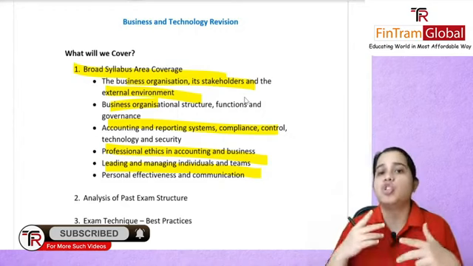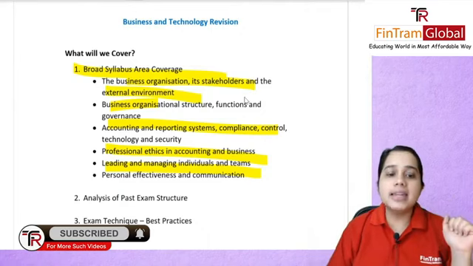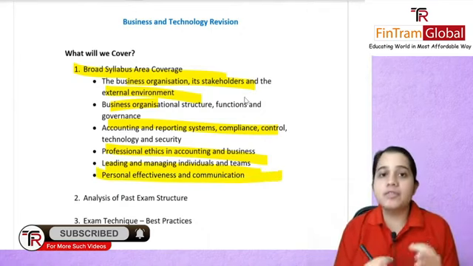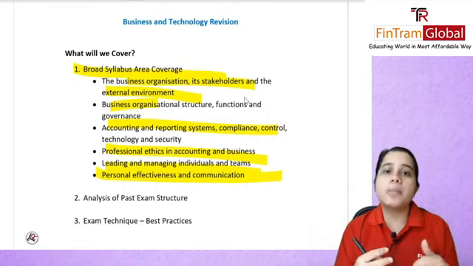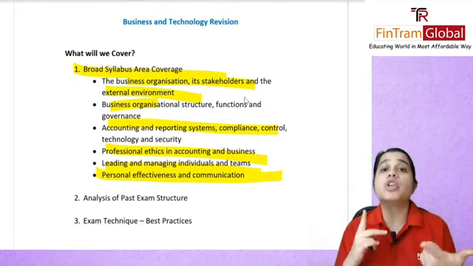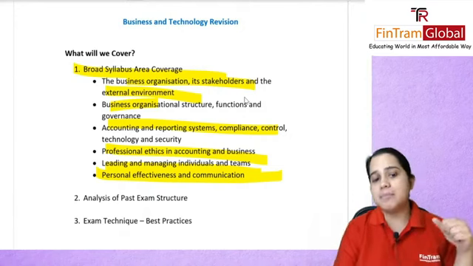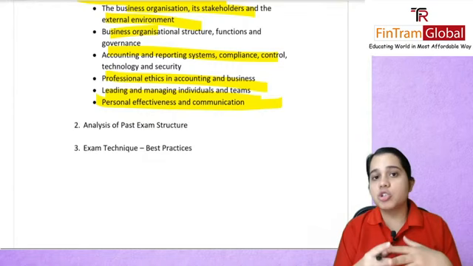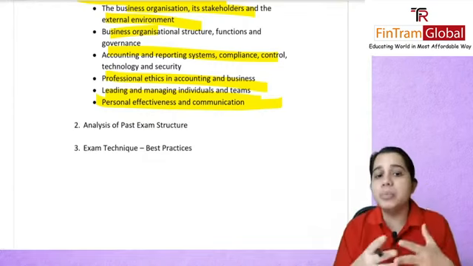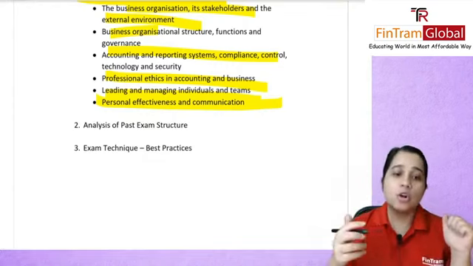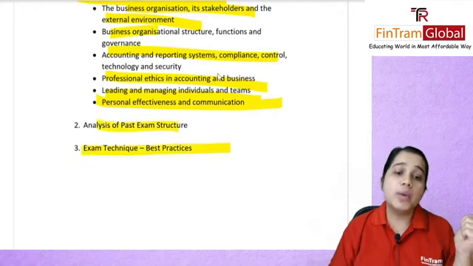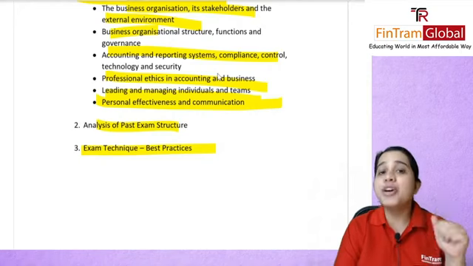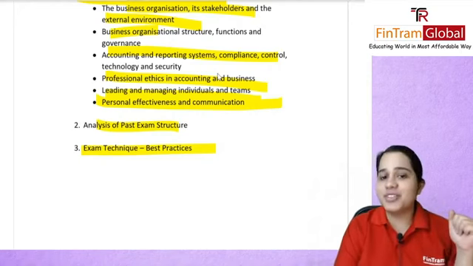We talked about leadership, supervision, and finally in the last syllabus area, we had talked about personal effectiveness and communication, wherein we talked about what are the types of communication. We talked about time management in detail. Then we will also do an analysis of our past exam structure, how basically your exam will be, how many parts and all of that. And I will share with you some exam techniques, the best practices. For now, let's start with our revision.